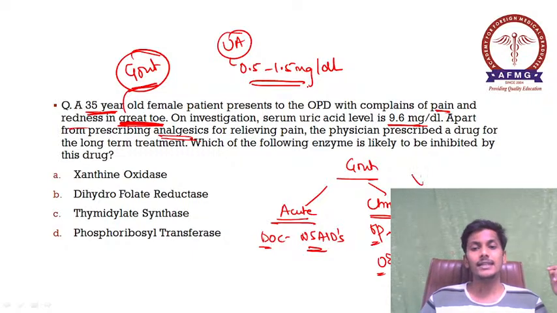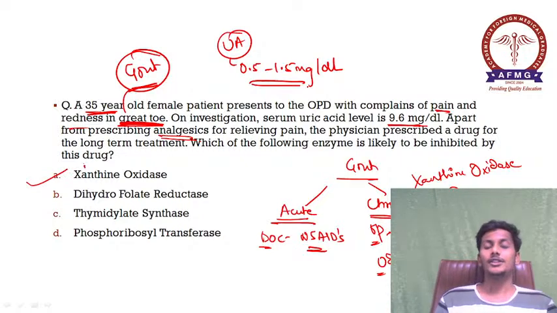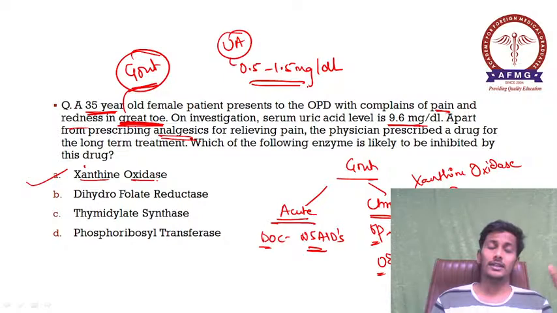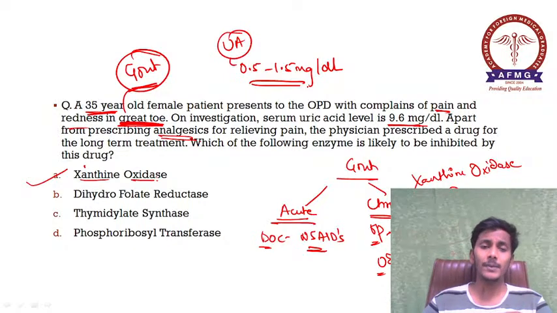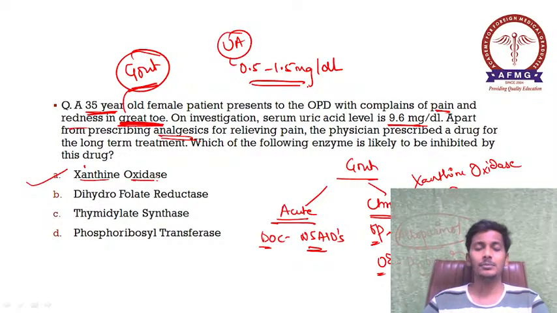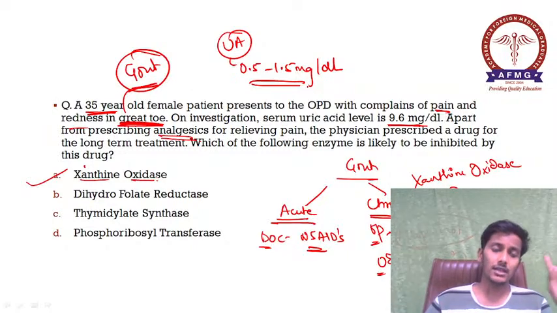It inhibits xanthine oxidase enzyme. So please remember, it inhibits xanthine oxidase enzyme. Allopurinol, which is given for long-term treatment of gout, inhibits which enzyme? Xanthine oxidase. And this question has been repeated multiple times in the examination. They keep asking this question again and again. So please remember this, important.